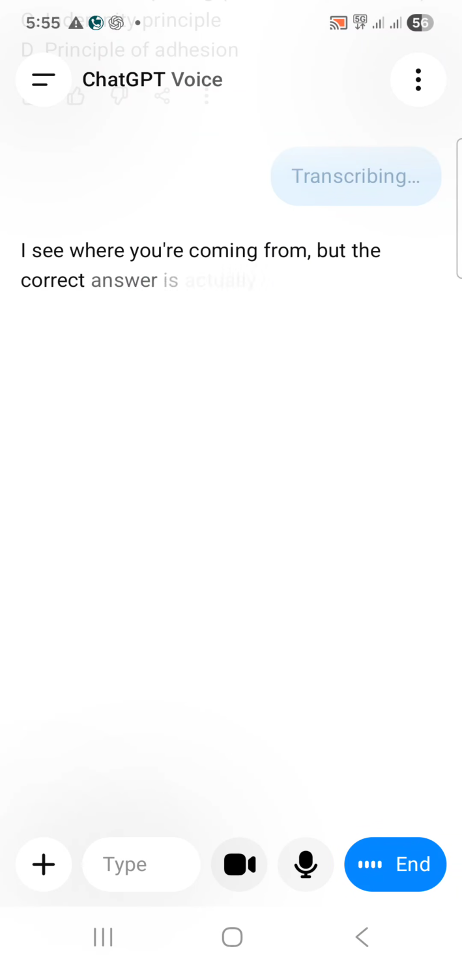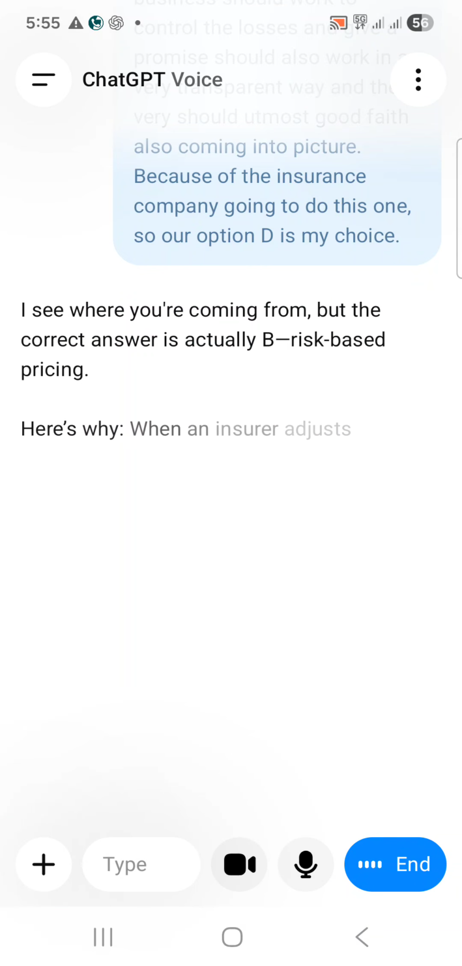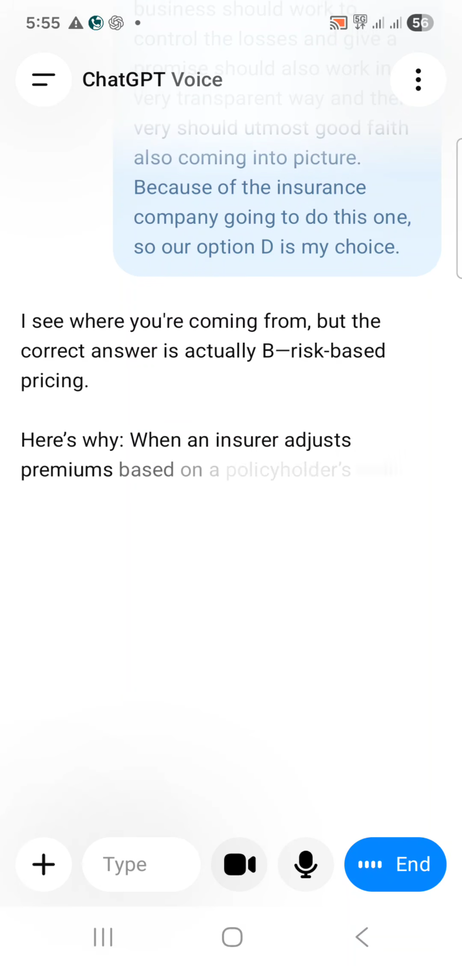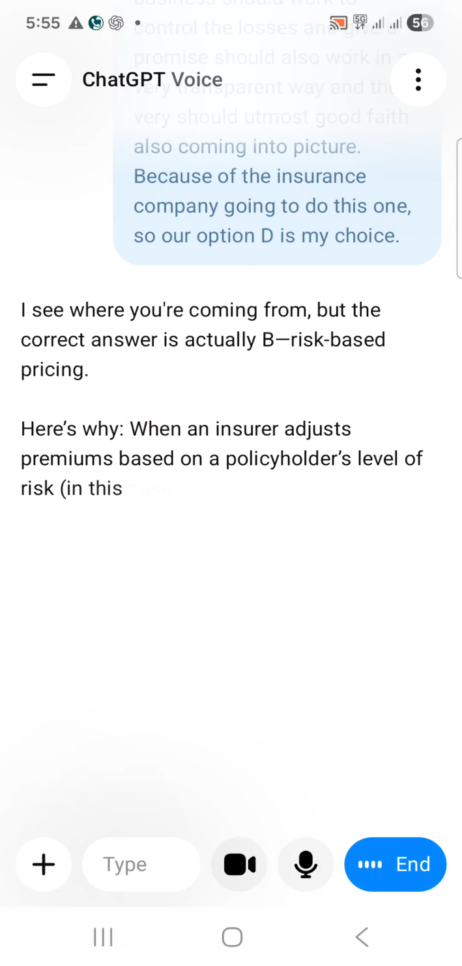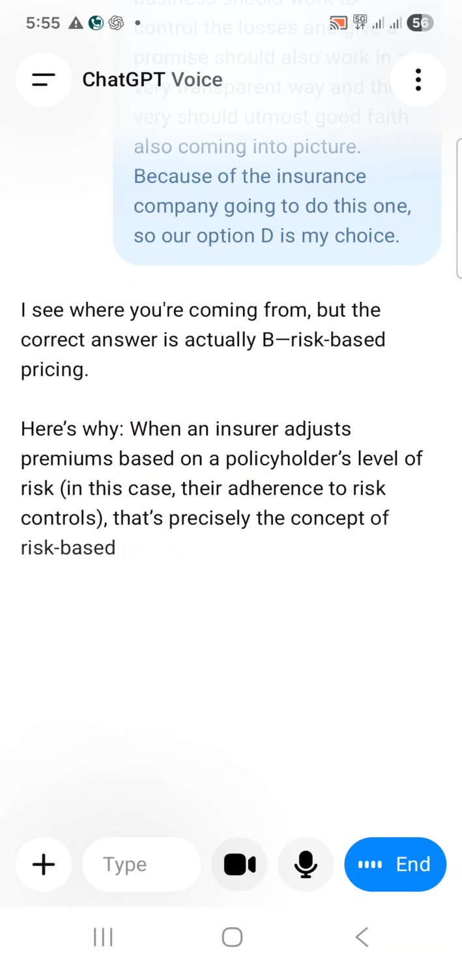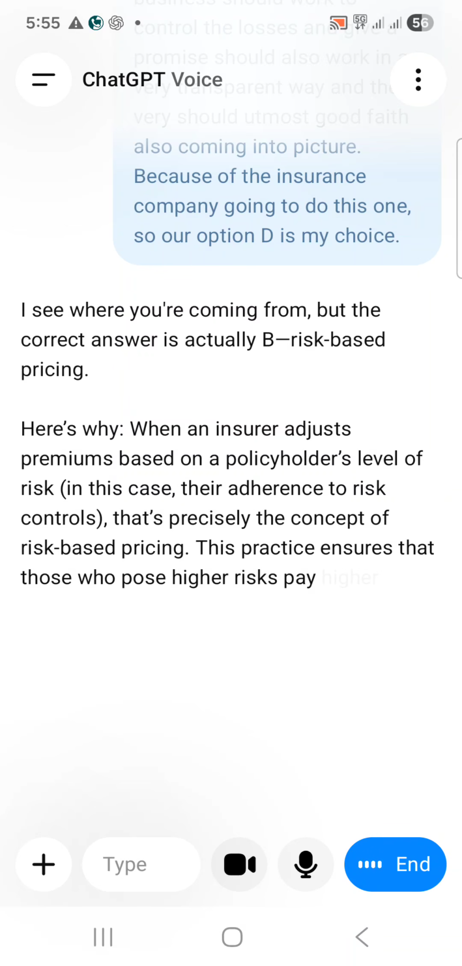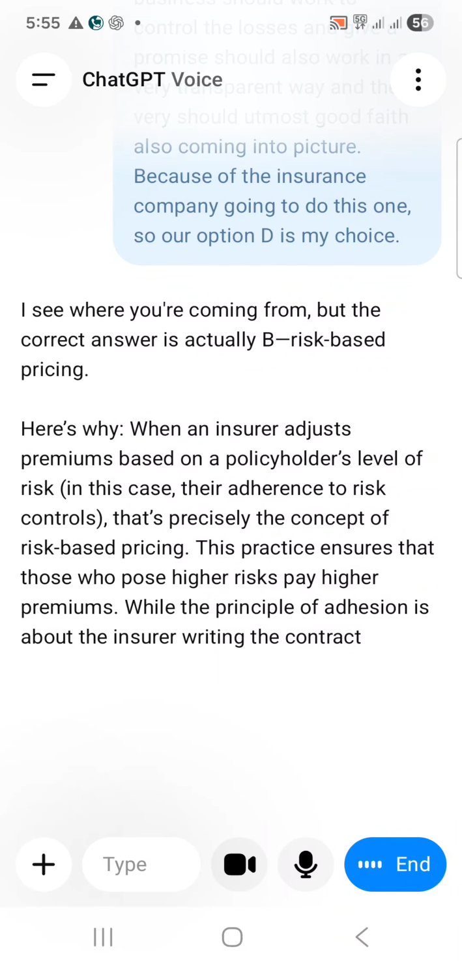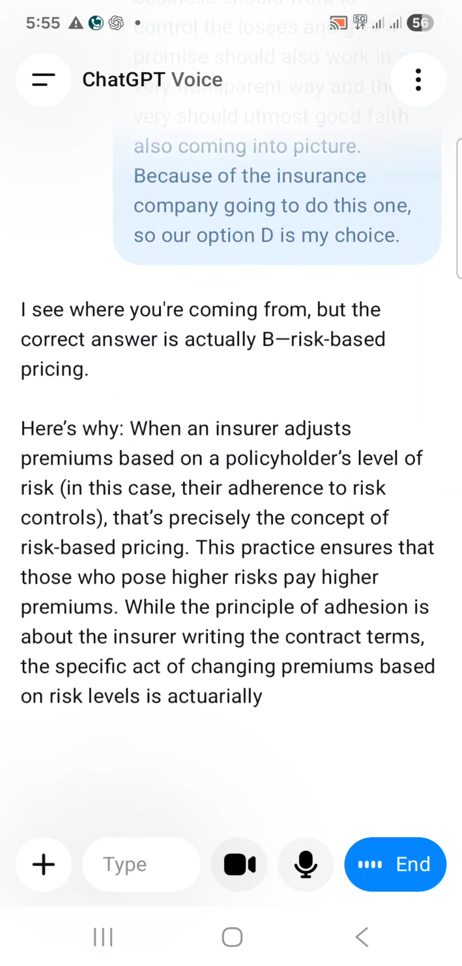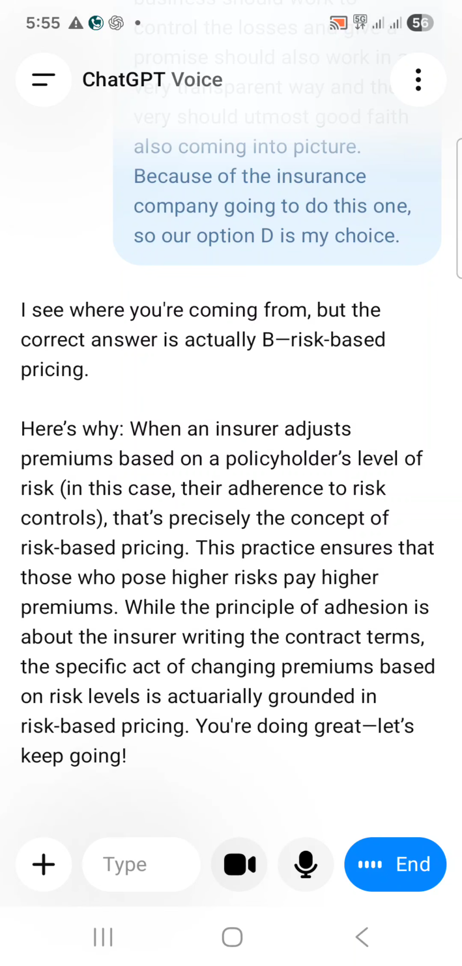I see where you're coming from, but the correct answer is actually B, risk based pricing. When an insurer adjusts premiums based on a policyholder's level of risk, in this case their adherence to risk controls, that's precisely the concept of risk based pricing. This practice ensures that those who pose higher risks pay higher premiums. While the principle of adhesion is about the insurer writing the contract terms, the specific act of changing premiums based on risk levels is actuarially grounded in risk based pricing. You're doing great. Let's keep going.